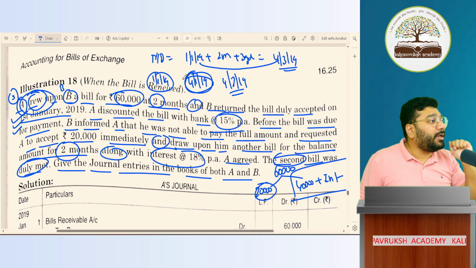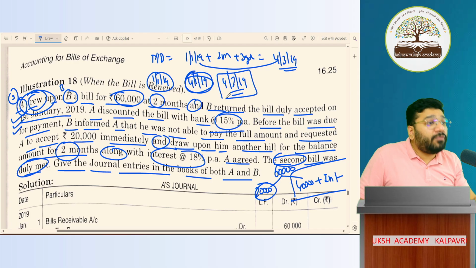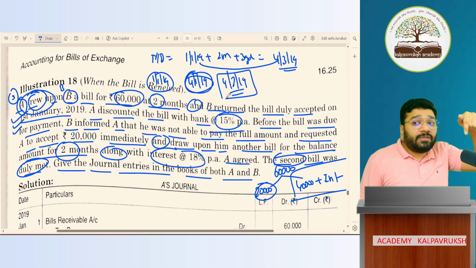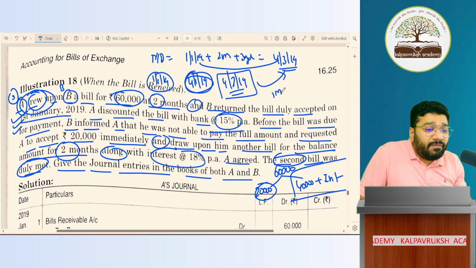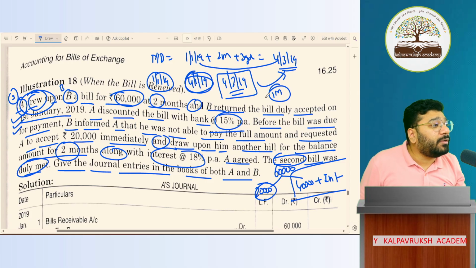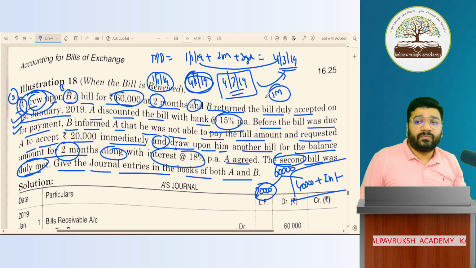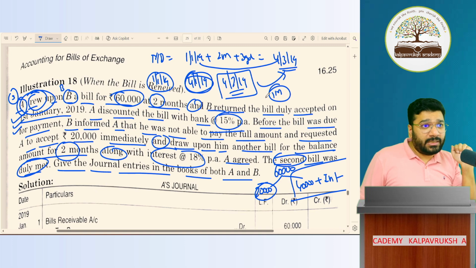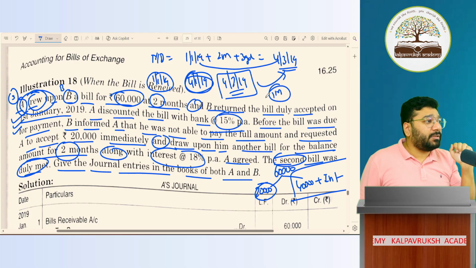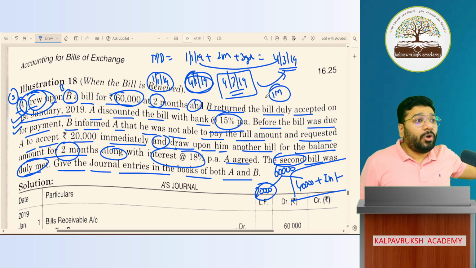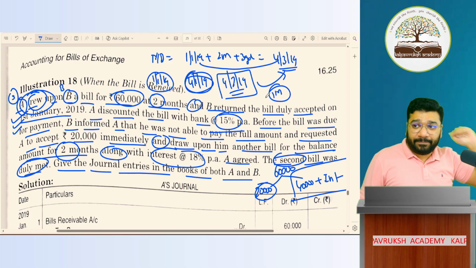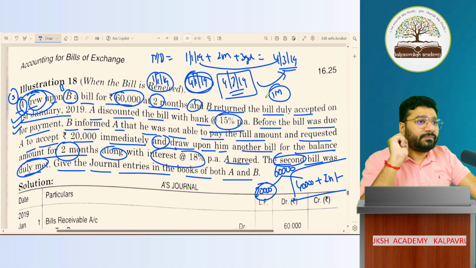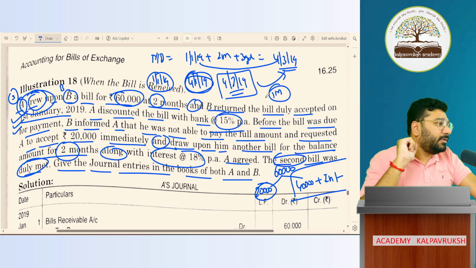But what did I tell you here? If the discounting is done on 4th February, 4th Feb to 4th March, how many months? 1 month. So you will calculate interest here for 1 month. Now you said 2 months. You said 2 months because you did not know the concept, or because you were not fully concentrating here. Tell me, somebody said 2 months. What is the reason they said 2 months?